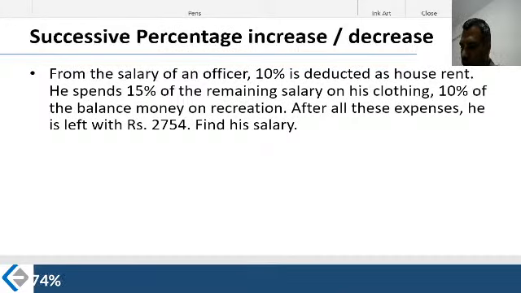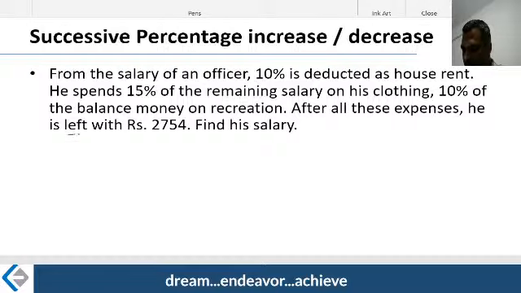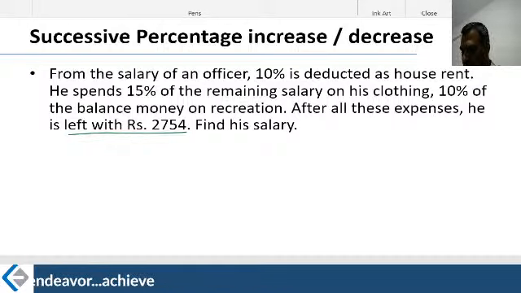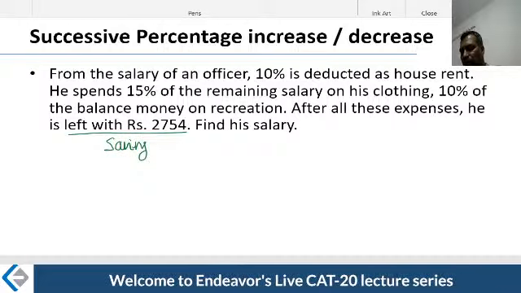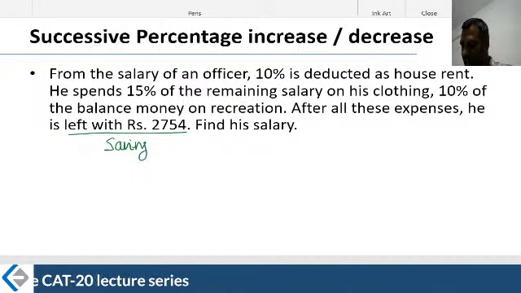Therefore focus on what the author is interested in rather than being focused on what we are interested in, what we are good at solving. We also need to understand what the author is interested in. The author is saying that he's left with this particular figure, which means we are talking about the saving. Therefore why don't we focus on the saving from the beginning? Let's understand what we mean by from the beginning.